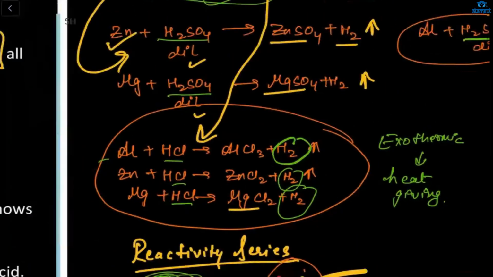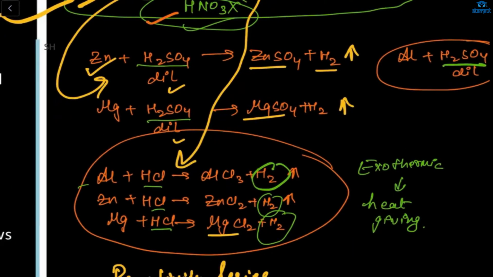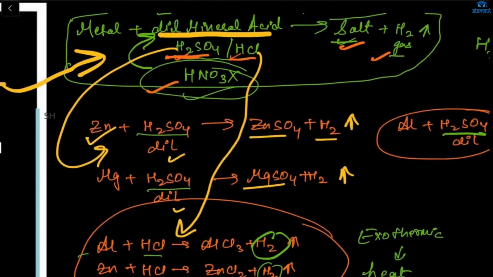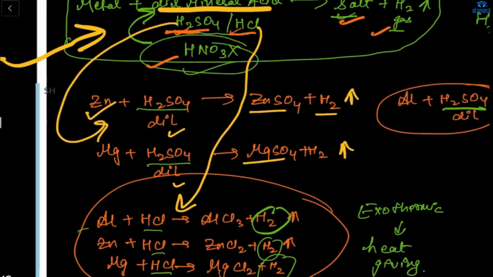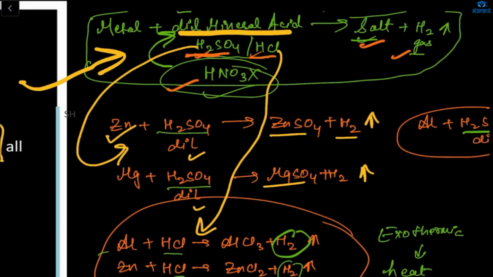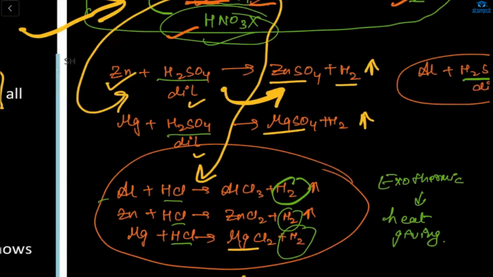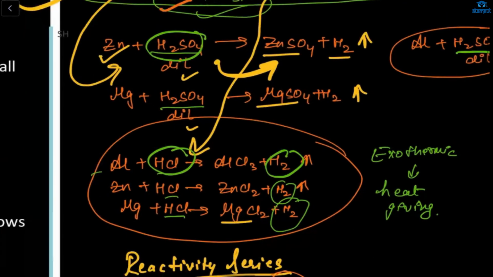so here, if I'm reacting zinc with H2SO4, Roshni, you are getting it now? Any doubt you can ask. So if zinc reacts with H2SO4, it will form ZnSO4 and hydrogen gas. Here, see, I'm combining with H2SO4 and with HCl. I'm not combining with HNO3. So aluminium with hydrochloric acid gives this and hydrogen gas.